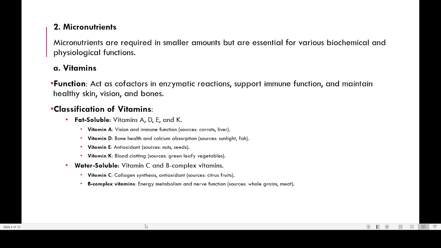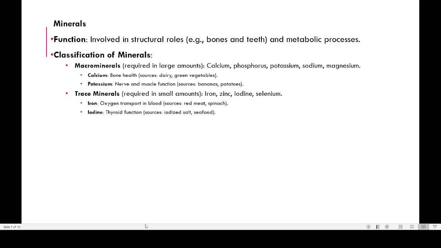So B complex vitamins have an important role. They affect nerve function and also energy metabolism, and all these are controlled by B complex vitamins. Then there are minerals. Minerals have a lot of roles, especially in the development of bones and teeth and also metabolic processes.